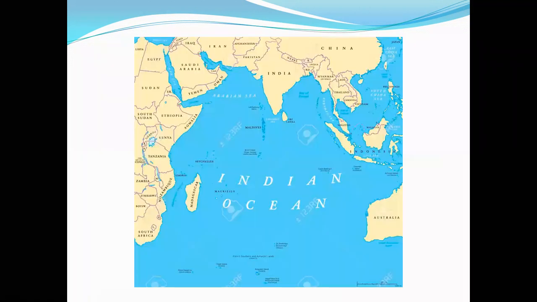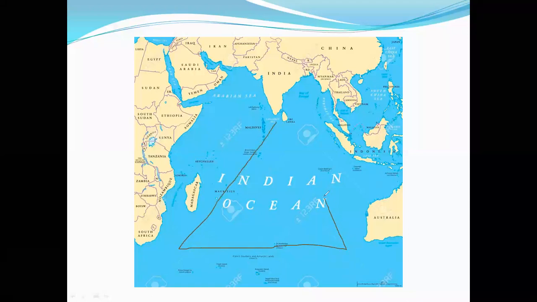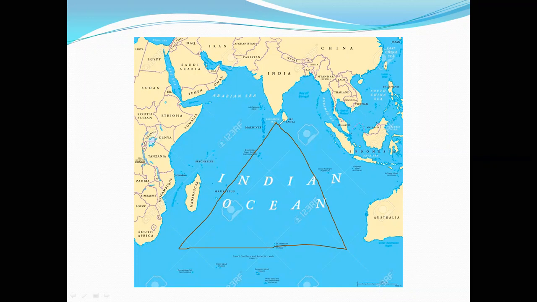It is triangular in shape. Okay, I'll just show you. See here, it's triangular in shape. Okay. Now, two water bodies which are most important for our country India are a part of Indian Ocean. We will see how. Arabian Sea is there and Bay of Bengal. Okay, Arabian Sea and Bay of Bengal are the most important water bodies for our country, India.